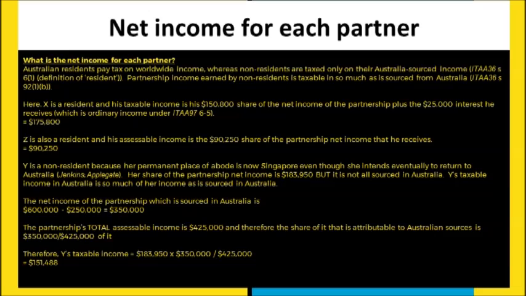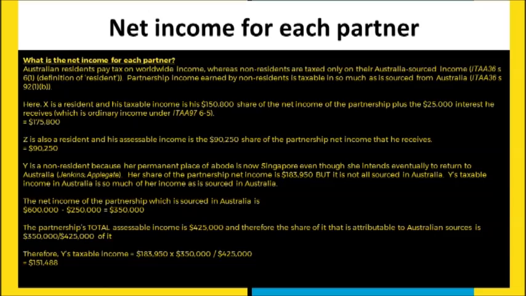Now, because of this person's share, which again is the percentage of capital they originally contributed, which is 183,950, and because it's not all sourced in Australia, we have to work this out as a fraction. To do that, we work out what fraction of the income this particular firm has derived in Australia and hasn't derived in Australia.